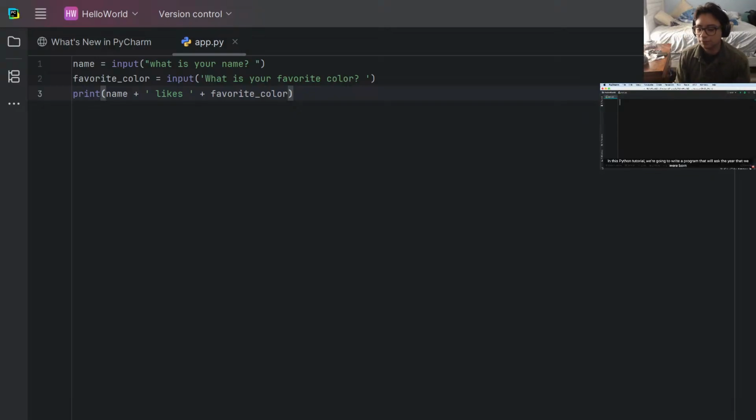In this Python tutorial, I'm going to write a program that will ask the year we were born in, and then it will calculate our age and print it on the terminal. So let's start with our input. It asks the year you're born.